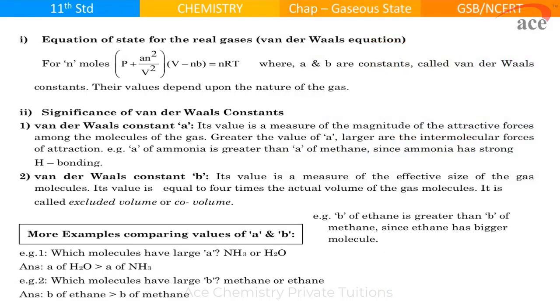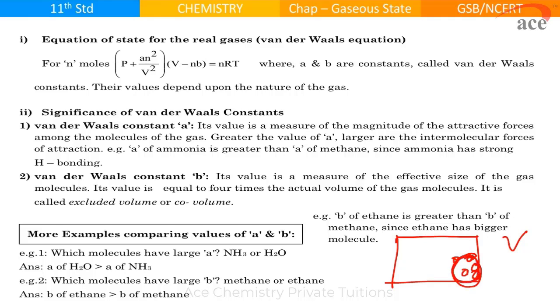I repeat, if I ask you what is the volume of the gas, you'll say it's the same as that of the container, because the volume of the gas molecules is negligible when they are ideal. But when they are real, the volume of the container will also be occupied by the volume of the gas molecules. So if you put them all together in one place, this much volume we need to remove. Then only will it give me the exact volume of the container.